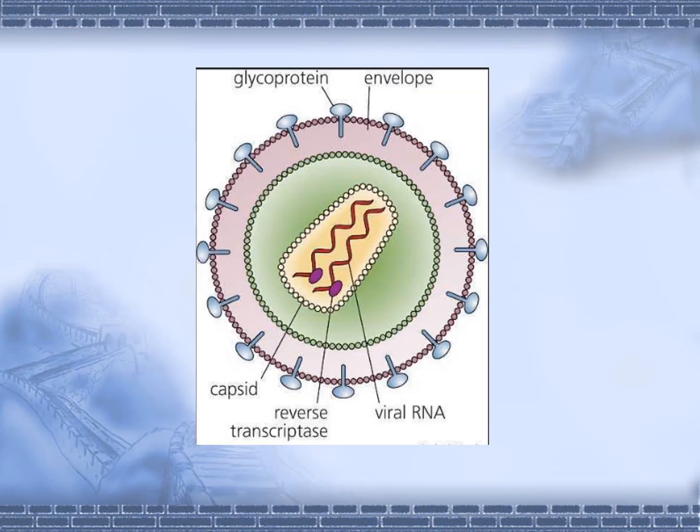Just a brief outlook about the structure. You can see this is the envelope, made of glycoproteins, and inside there is the viral RNA, the enzyme reverse transcriptase, and this is the capsid.